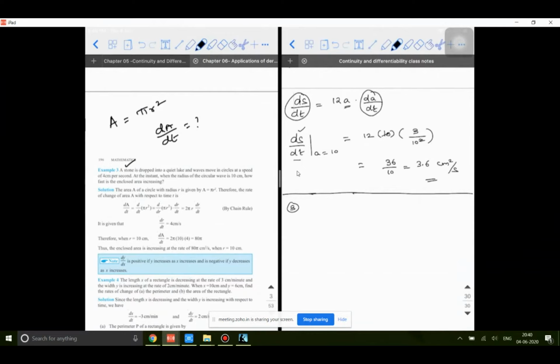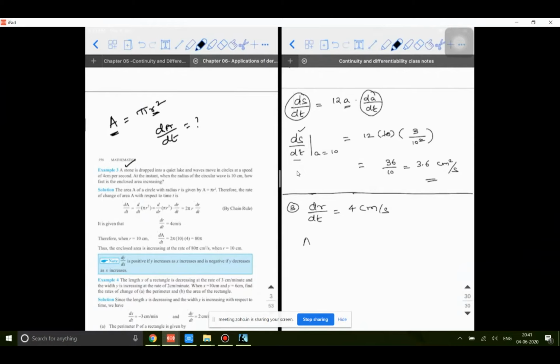dr by dt. It is the rate at which the radius is increasing. So dr by dt is given as 4 centimeters per second. As I told you, sometimes if you look at the unit, you will get an idea. Here, radius is a length, area is length square. So centimeter is the unit of length, so dr by dt is 4 centimeters per second.